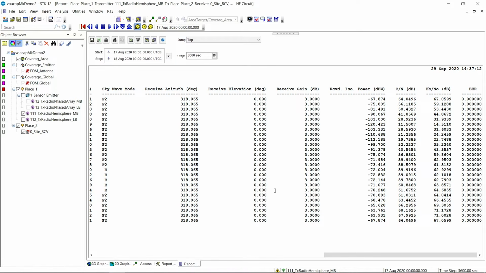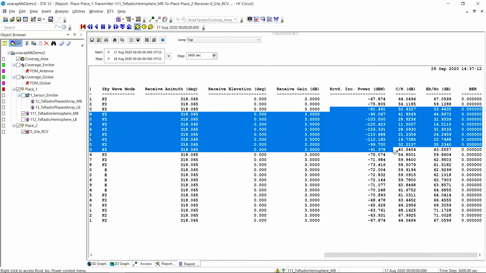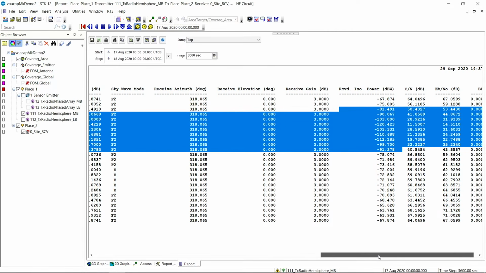So there's two things I've just noticed here in doing this. One here is this region of our link budget, our received power during this portion of the day just seems to tank. So let's take a look at that in a little bit more detail.